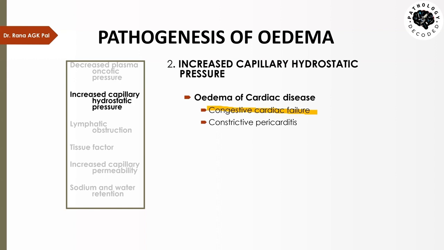Same way, in constrictive pericarditis, the heart is not able to fill completely, and so the blood which is coming through the pulmonary arteries has back pressure exerted on it. That pressure is reflected in the pulmonary capillaries, and from those capillaries, blood starts oozing out.